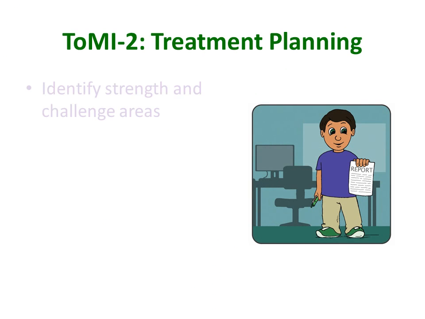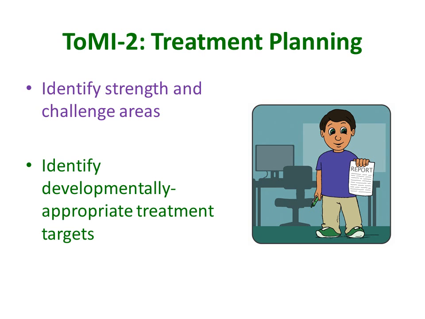Recall that the ToMI-2 can also be used to identify specific challenge areas that can be targeted for intervention, but identifying challenge areas is only the first step in treatment target selection. A critical second step is to determine whether and which treatment targets are also developmentally appropriate, and it is surprising how often this is overlooked in interventions to support theory of mind. One significant advantage of the ToMI-2, which is a developmentally sequenced broadband measure of theory of mind, is that not only can it identify theory of mind strength and challenge areas, but it generates an analysis for each individual that is rooted in an empirically driven understanding of theory of mind development.